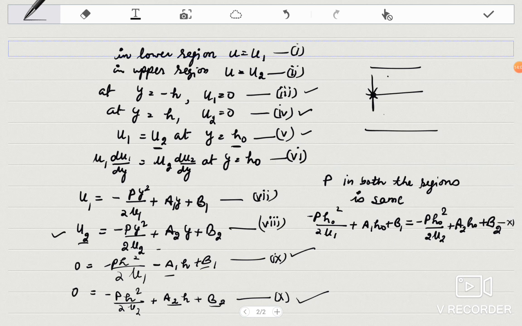So it is equation 11. Now you get a third equation in a1, b1, a2, b2.